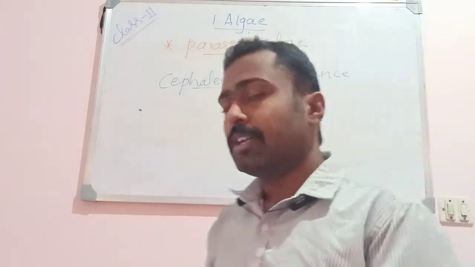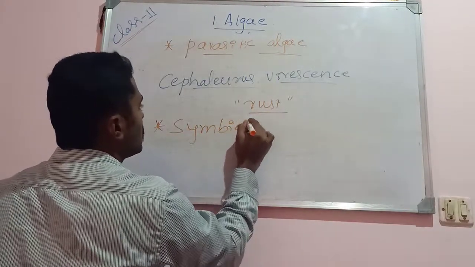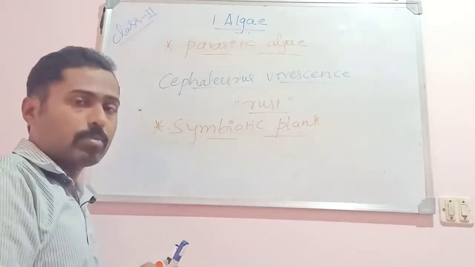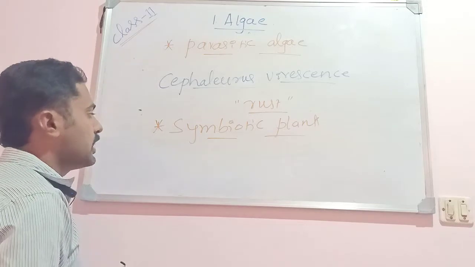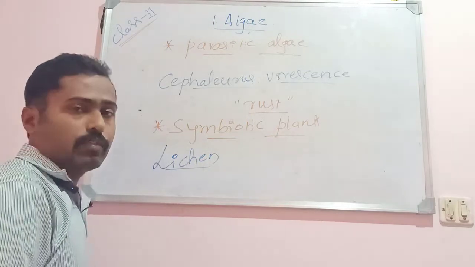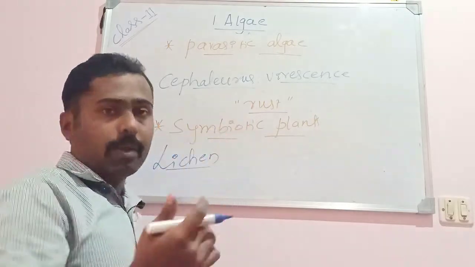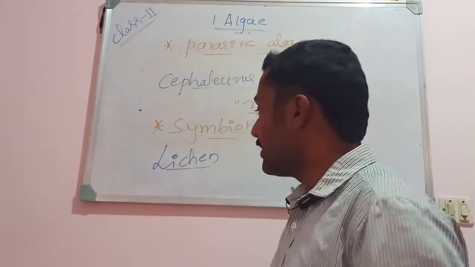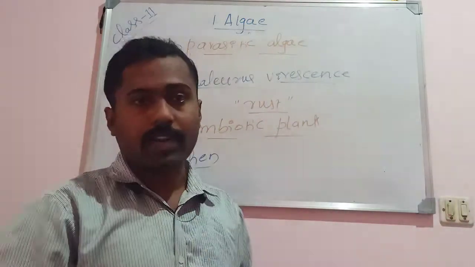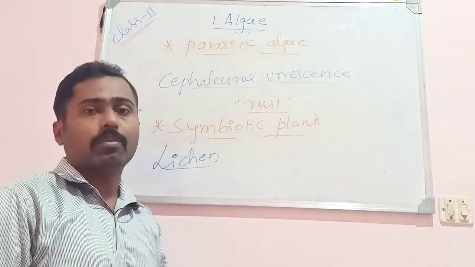Okay. So besides that, you can see symbiotic algae also, where the algae can live in symbiotic association with the higher plants, or even with the fungi. You have studied about lichens, isn't it? Where members of cyanobacteria and even some members of green algae form an association with the fungi, and that forms a lichen. Even members of the cyanobacteria live in symbiotic association with the bryophytes, with the pteridophytes, and also with the gymnospermic plants. So they are said to be the symbiotic algae, forming symbiotic association with the plants. Okay.